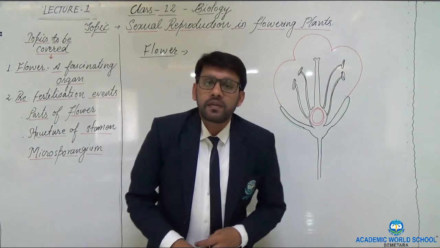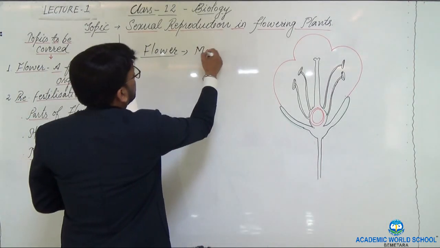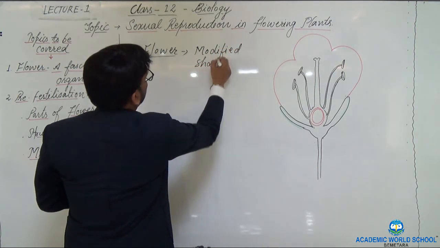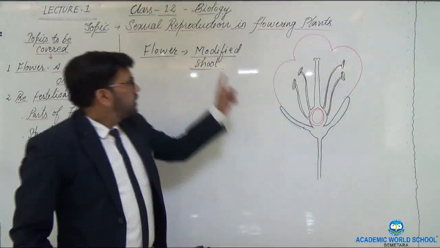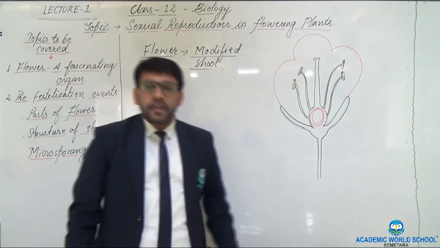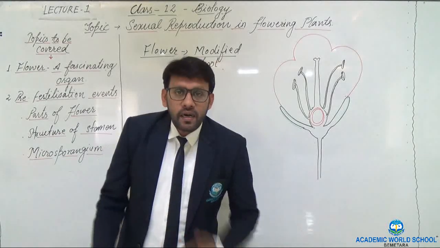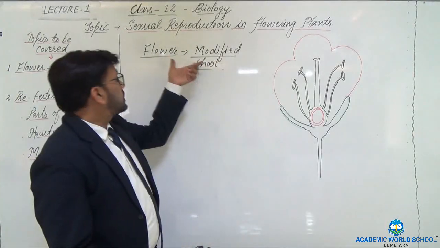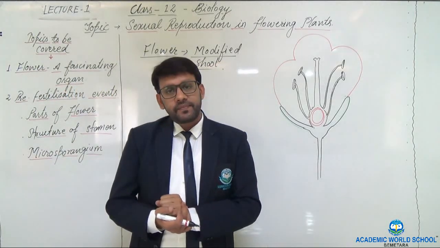Flowers are nothing but modified shoots. So what is a flower? The modified shoot. This definition of flower is according to biology. So when we ask what a flower is, in terms of biology, it is the modified shoot or modified stem.